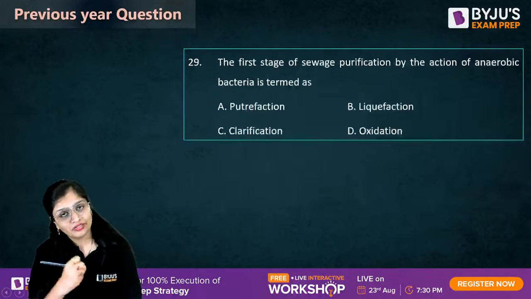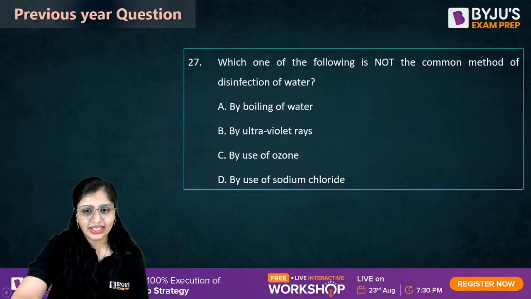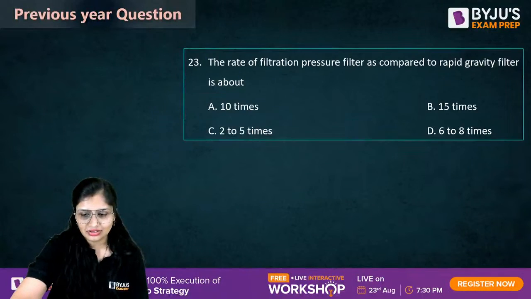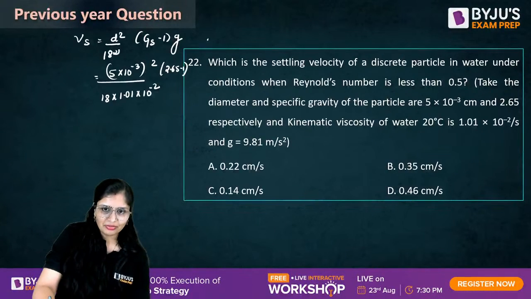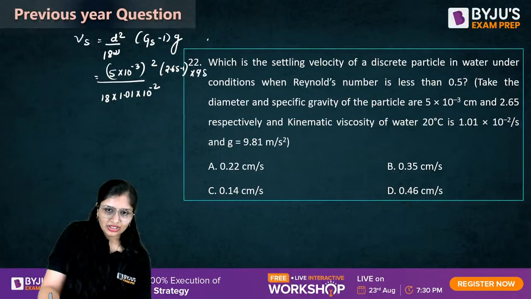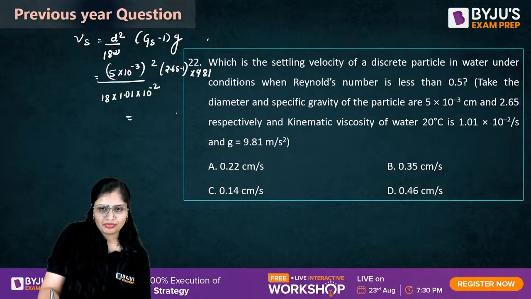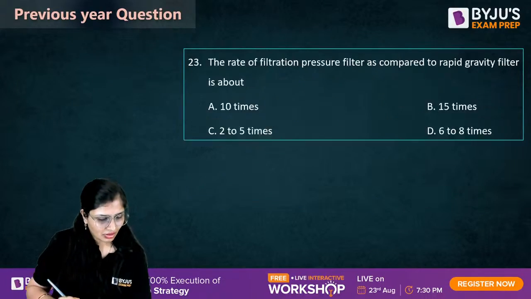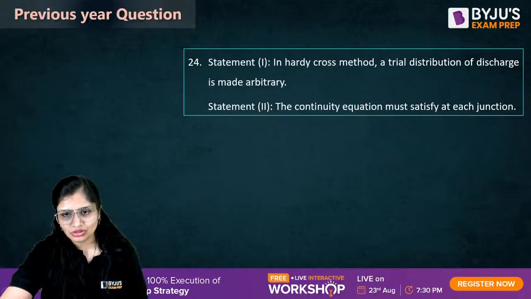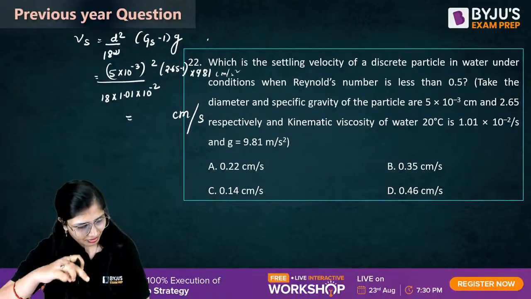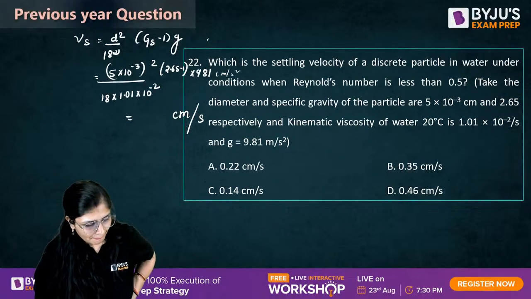Since I am talking about everything in centimeters, I will take g as 981, because I want the answer in centimeters per second. How much is it coming? Anybody?